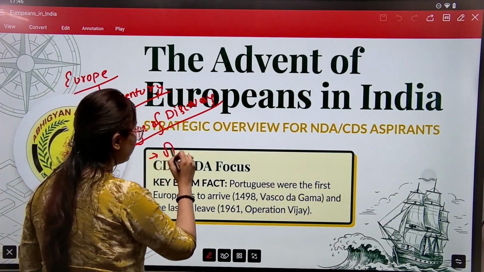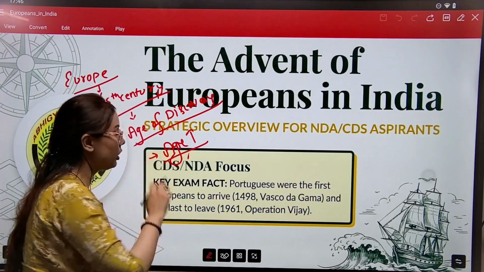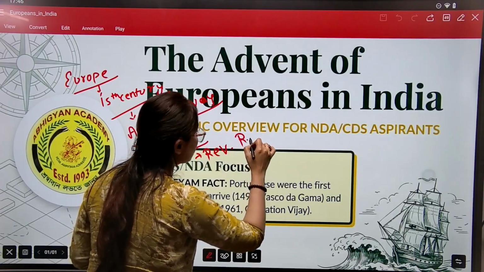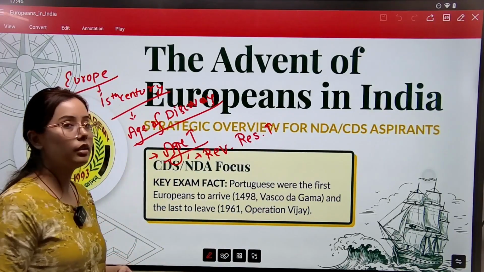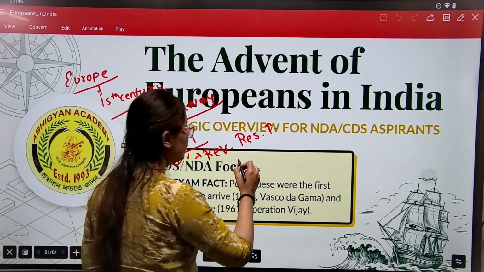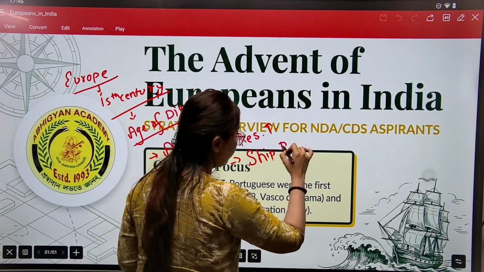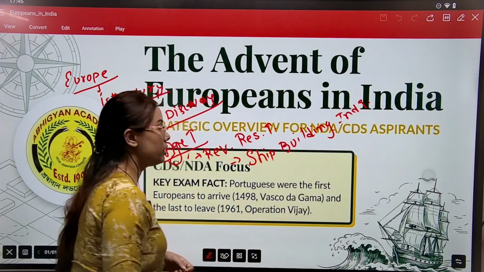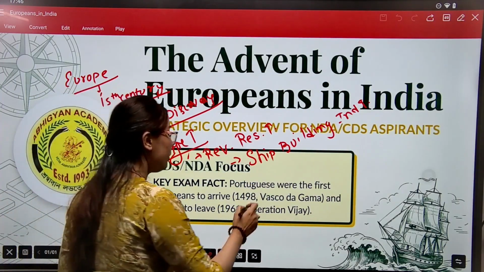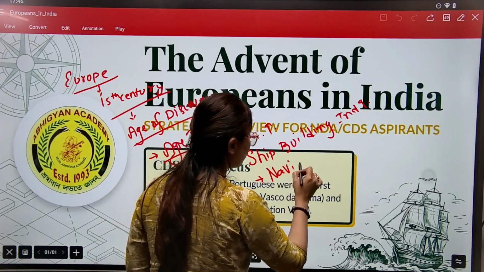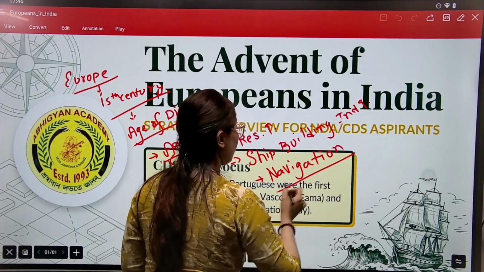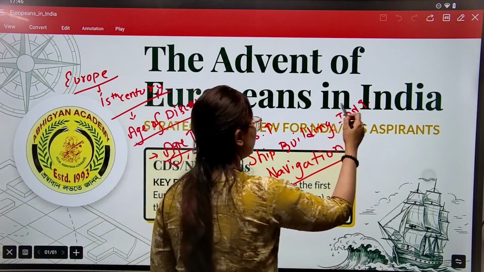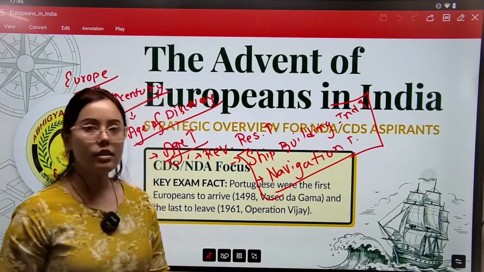During this time, agricultural production increased. It means the revenue resources have also increased in the economy of Europe. Further, the shipbuilding industry also developed during this time in Europe. Apart from this, navigation also developed during this time. Now, what will be the use of this shipbuilding industry and navigation?